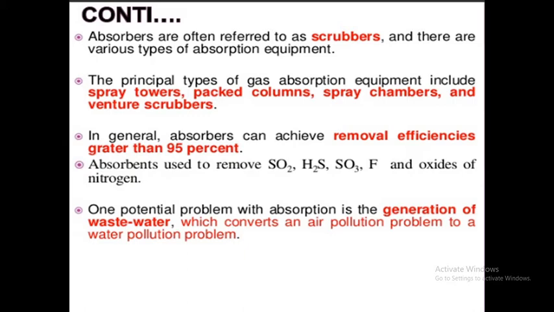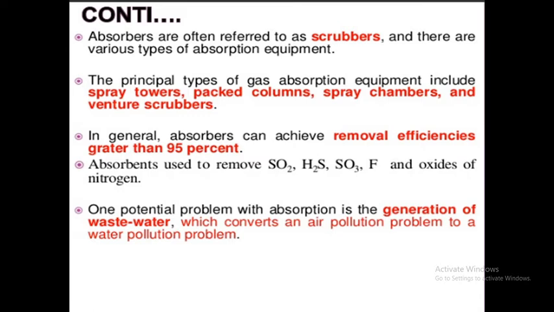One potential problem with absorption is the generation of wastewater. Why? Because for economical reasons, water is used as a solvent or absorbent. With the help of water, the gaseous components are separated from the gaseous mixture. So this is the disadvantage of the absorber.